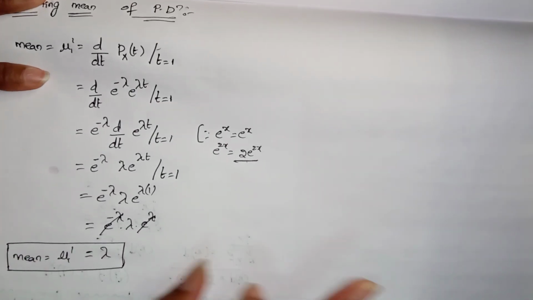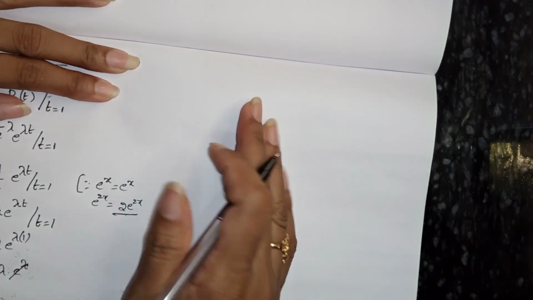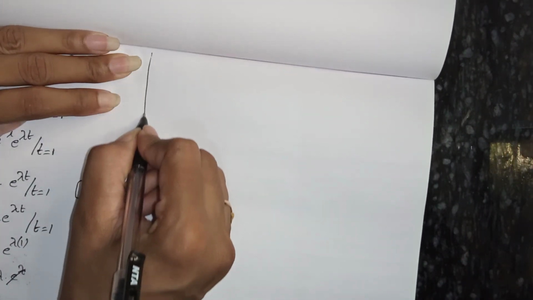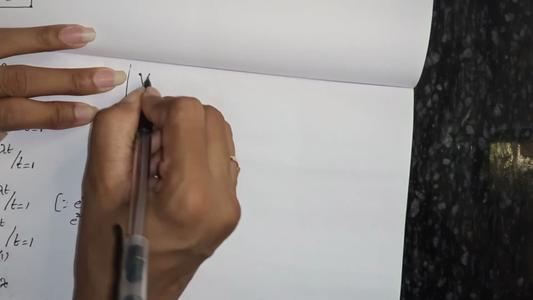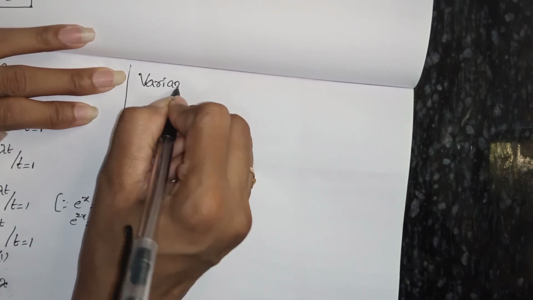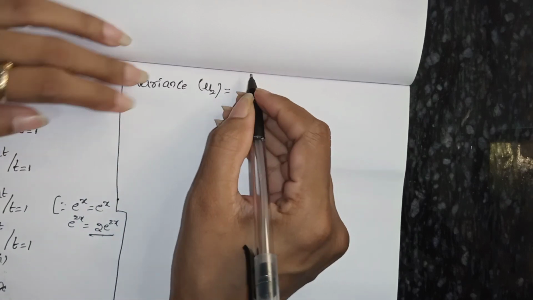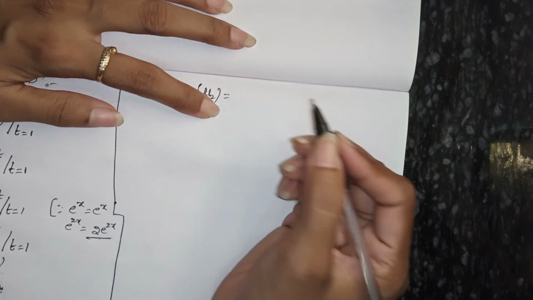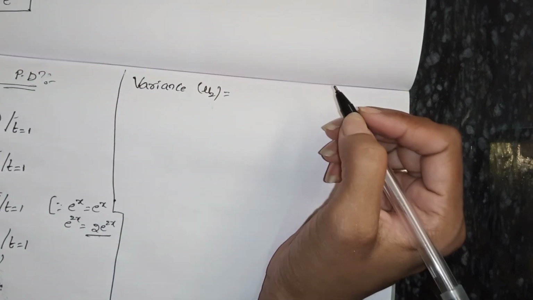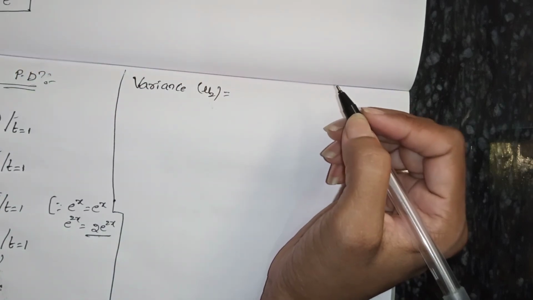Now we have to find out the variance. Variance is denoted with mu 2. So what is the formula? Generally the variance formula is mu 2 equals mu 2 dash minus mu 1 dash whole square.